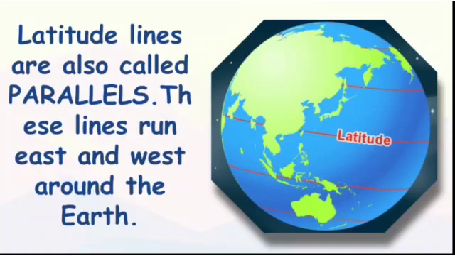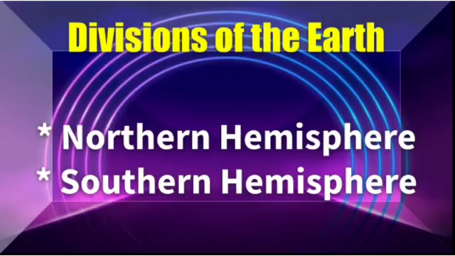These latitude lines are also called parallels. Why are they called parallels? Because these lines run east and west around the earth. These lines are drawn in the east and west direction, so they are known as parallels.